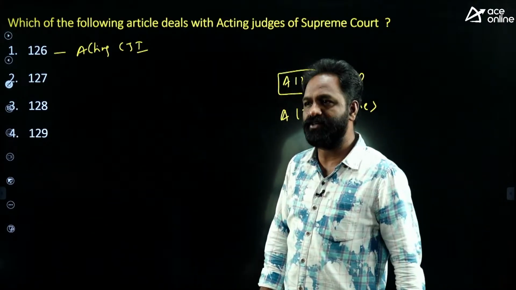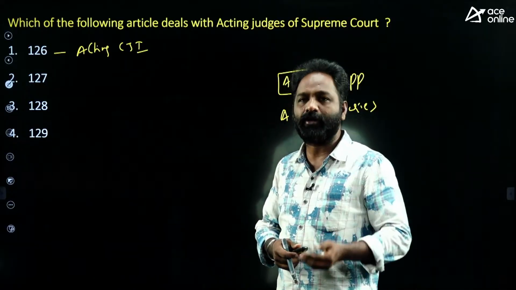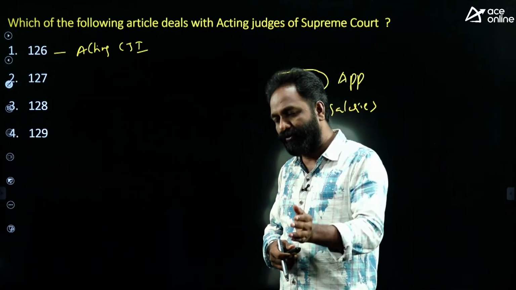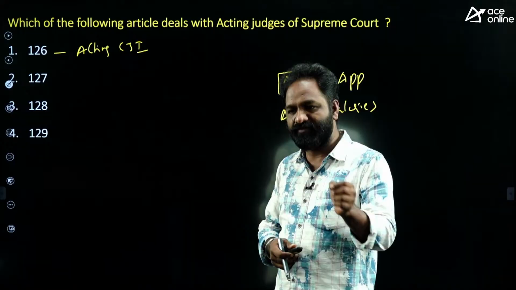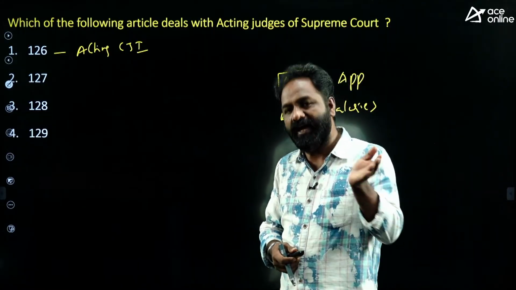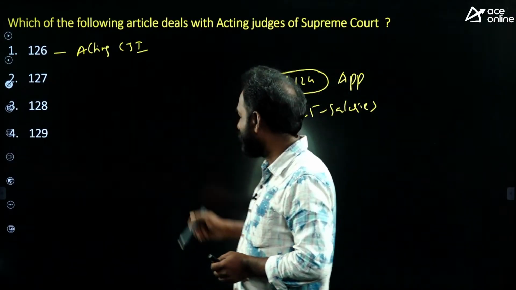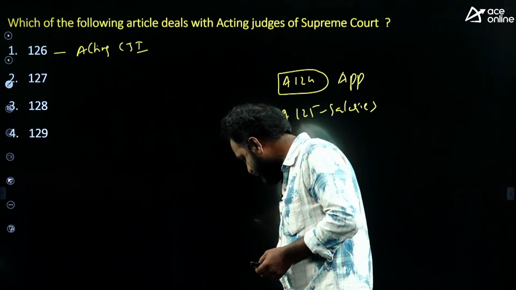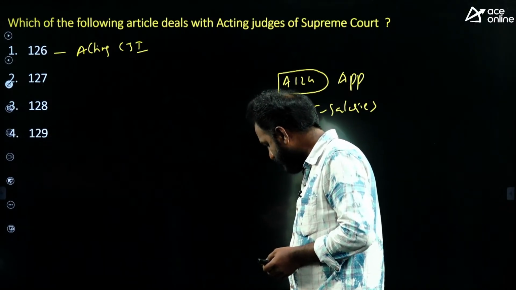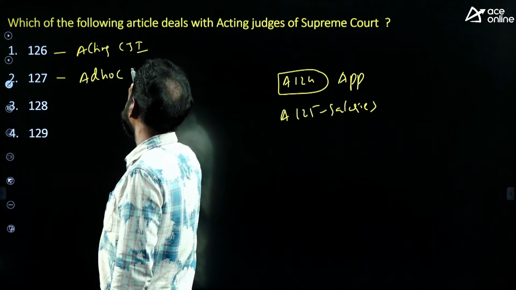Acting Chief Justice of India means, for example, usually the Chief Justice of India retires after completion of 65 years. So if the Chief Justice of India suddenly retires or passes away before completion of 65 years, someone has to act as Chief Justice of India. So Article 126 talks about the acting Chief Justice of India. Yes, that is the right answer. Okay. Article 127, appointment of ad hoc judges.